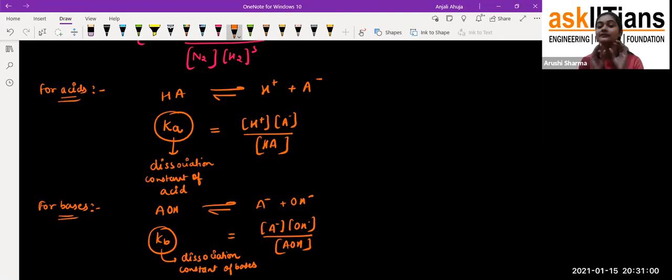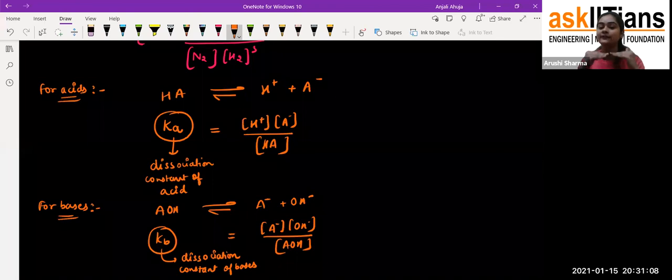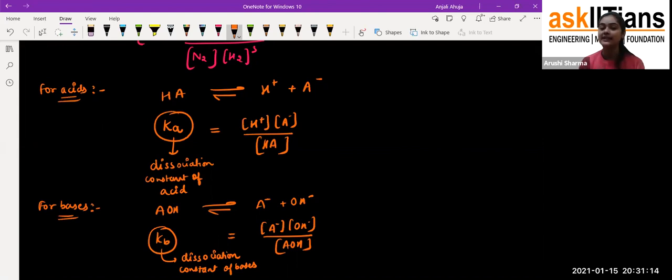But between that, we have one point when the concentration of both of them is equal. That's how we get the equilibrium condition, and for it we write down one equilibrium constant. If we write it for acid, we use Ka, and if we write it for base, we use Kb. And a similar thing applies to how we write it.